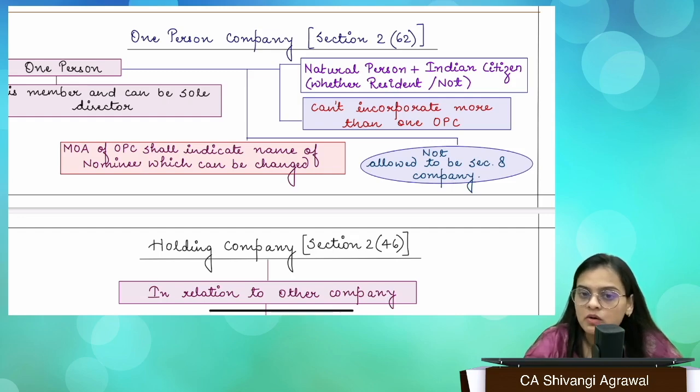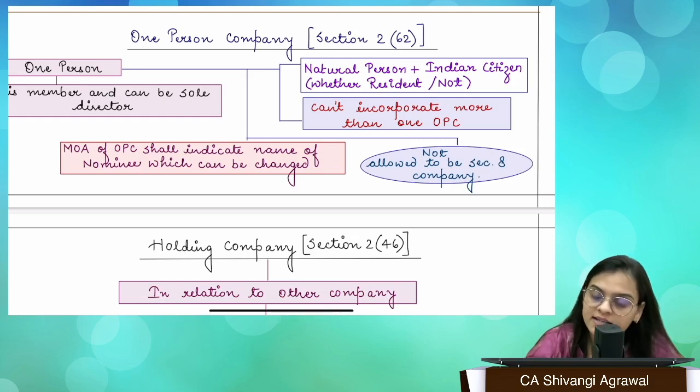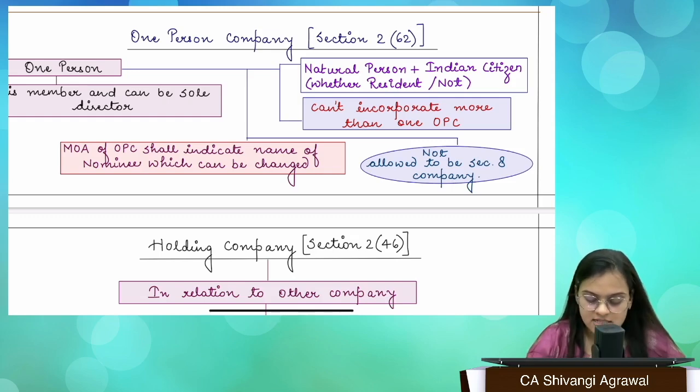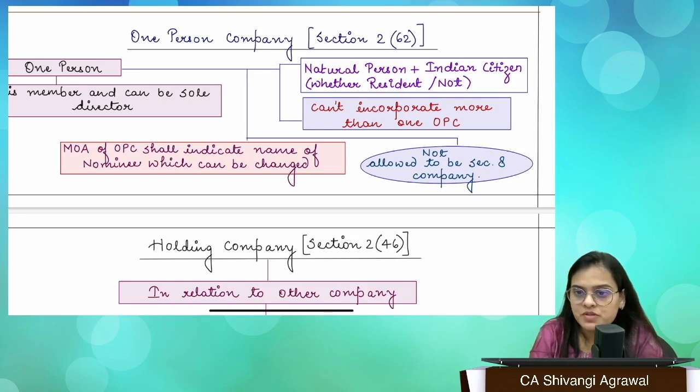Fine. Now, the minimum number of directors in a private company is 2, and in public companies, it is 3, right? There are a lot of differences that you will eventually explore in private and public companies. The next concept that we come across is Section 2, Clause 62, one-person company. Now, OPC was not in existence before.